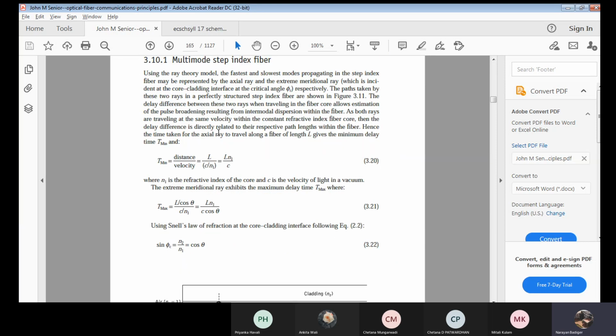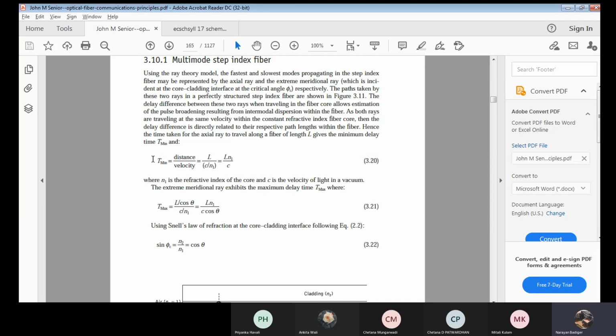Now, the time taken for the ray which is passing through the axis. I will consider that the length of the fiber is L, and it gives the minimum delay time, that is T min. The minimum delay time T min is given by distance by velocity.